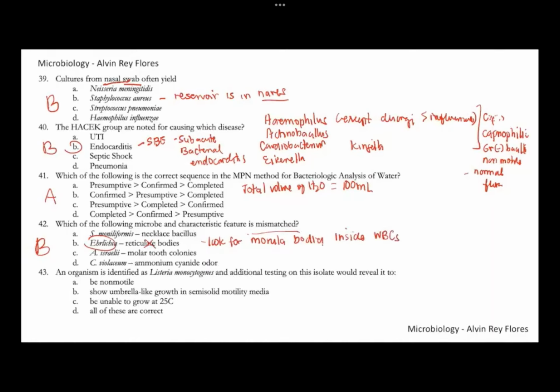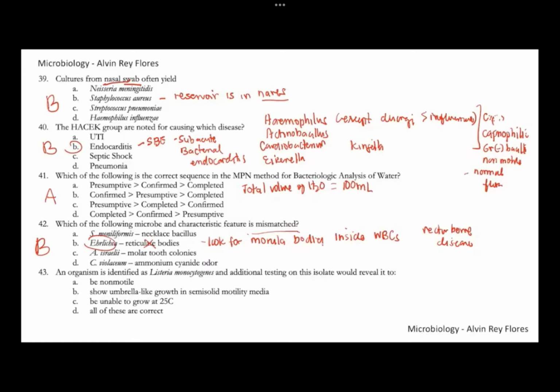Ehrlichia infections are vector-borne diseases, and in Ehrlichia you look for the morula. Streptobacillus moniliformis is an agent of rat bite fever and Haverhill fever, so that's also associated with being the necklace bacillus. Actinomyces with molar tooth colonies is correct, and Chromobacterium has that ammonium cyanide or almond-like odor, which is also correct. So the one that is mismatched or incorrect here is number 42, letter B.